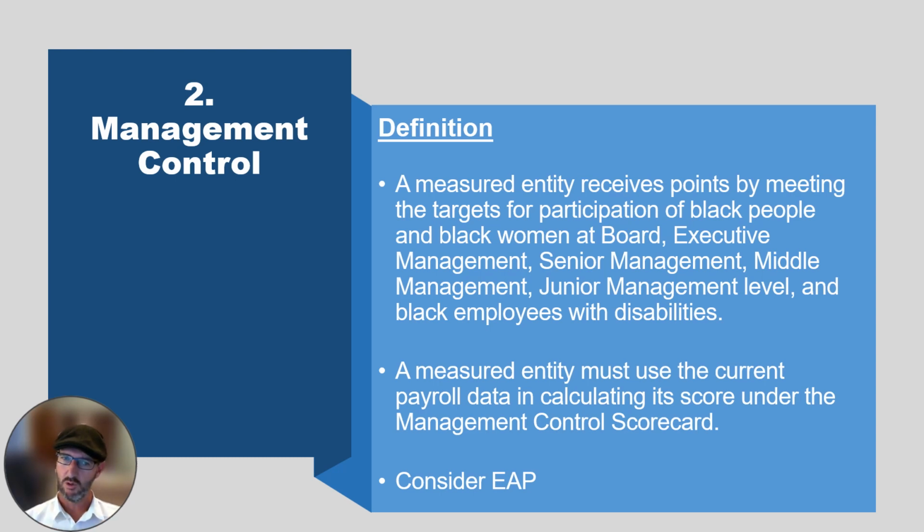What happens with management control is that we measure the accuracy of your submission for management control points versus that. Also your organogram and then staff salaries and so on, to ensure the accuracy of the information that you provide to the verification agencies. So management control in essence is to see how you promote black staff within your business, that you're not top heavy with white staff and then a lot of black staff at the bottom, but to give a chance or opportunities at least to black staff to grow in the business, and then you measure your points against that.